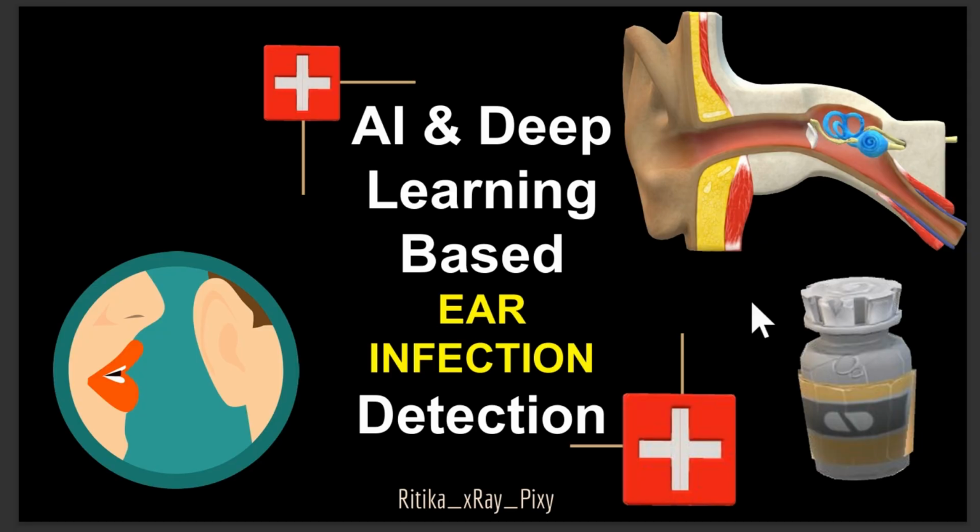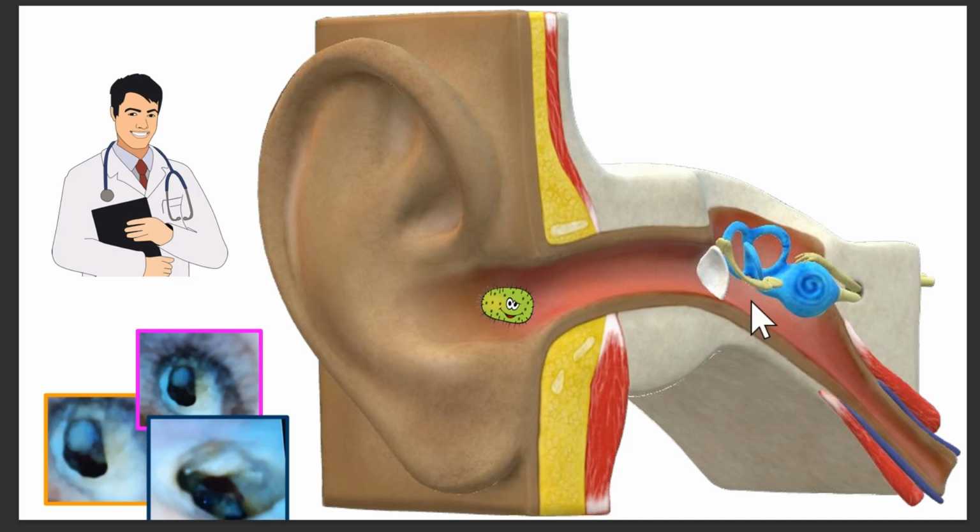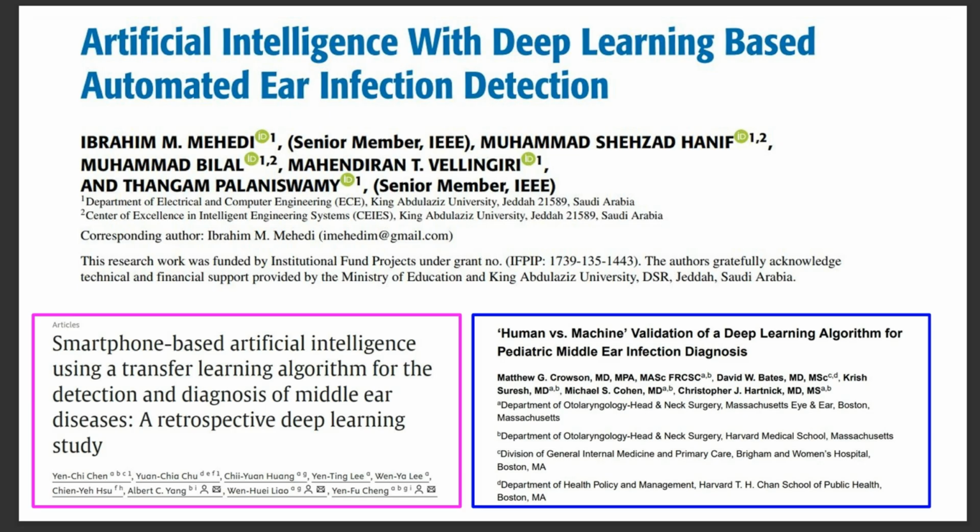Different artificial intelligence and deep learning techniques are used to automatically detect ear infections. The goal is to make it easier and faster to detect ear infection, especially in places where access to doctors or specialists is limited. So first we will discuss the problem. Ear infections are common, but diagnosing them accurately can be challenging, especially without expert doctors.